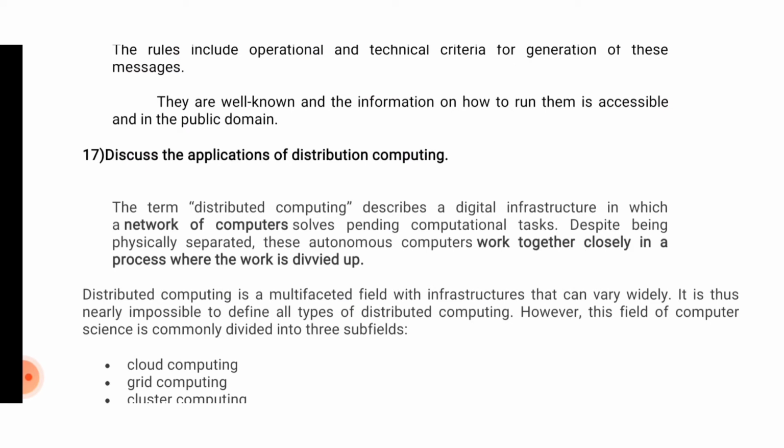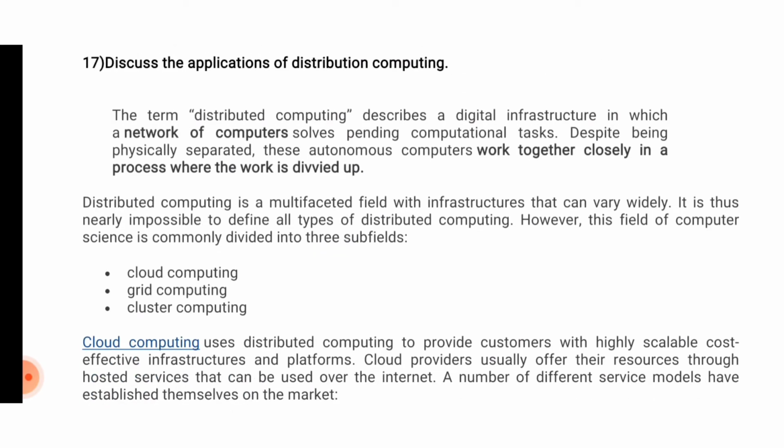So, discuss the application of distributed computing. The term distributed computing describes a digital infrastructure in which a network of computers solves pending computational tasks. Despite being physically separated, these autonomous computers work together closely in a process where the work is divided up. Distributed computing is a multi-phased field with infrastructure that can vary widely. It is thus nearly impossible to define all types of distributed computing. However, this field of computer science is commonly divided into three subfields: cloud computing, grid computing, cluster computing.